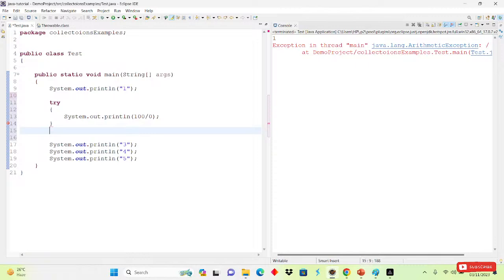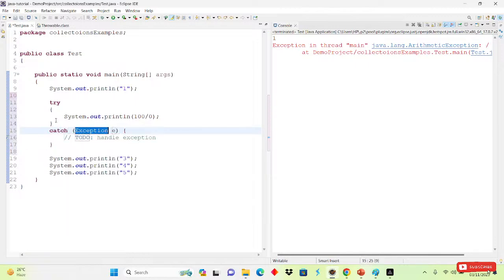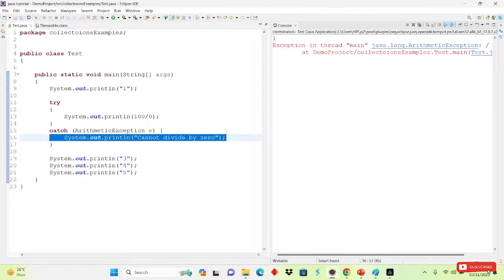After that we will write catch, and inside the catch block, what do we need to write? The exception. Which exception will occur? Yesterday we learned that it is the ArithmeticException. Simply we will write ArithmeticException here, and print something, System.out, anything we want: cannot divide by 0. This is called the handling code. Inside the catch block we write the handling code.